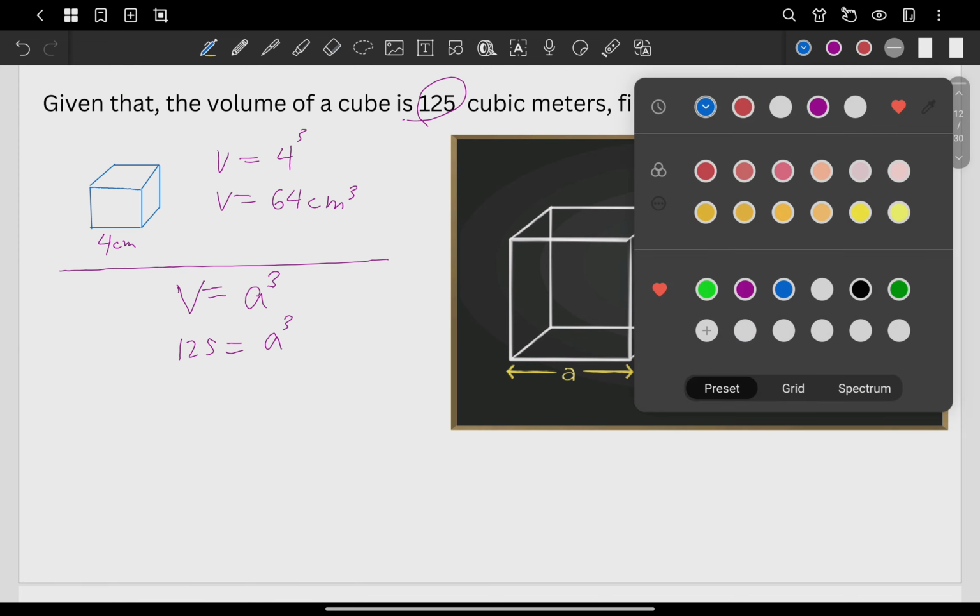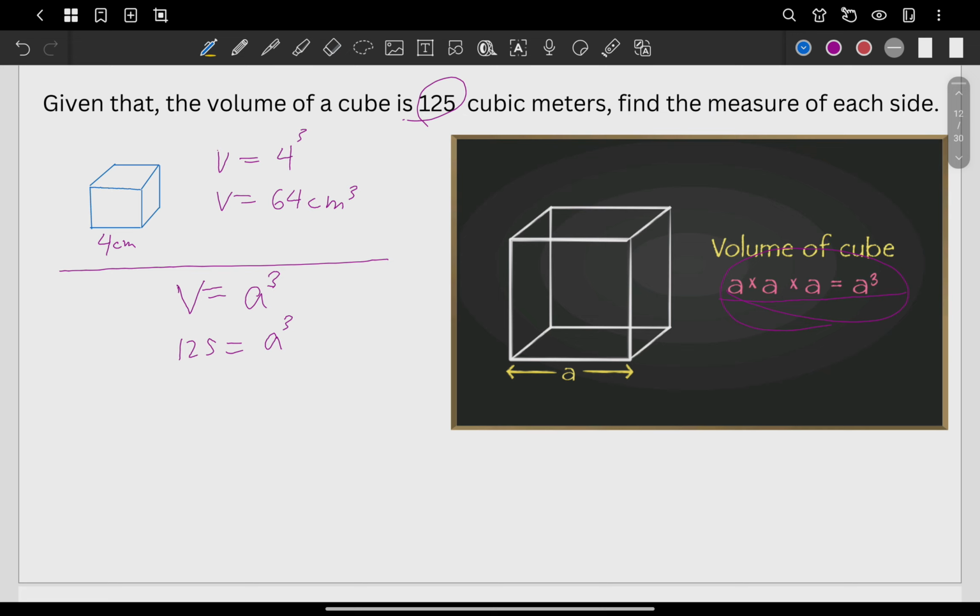And again, it means you have to think of a number that when you multiply by itself 3 times, your answer is gonna be 125. And here, I guess you're having the idea already that the value of A should be 5. Right? How come, sir? Because 5 cubed is equal to 5 times 5 times 5 is equal to 125. Okay, I hope it makes sense now. Next one.